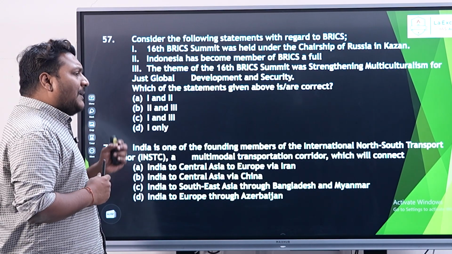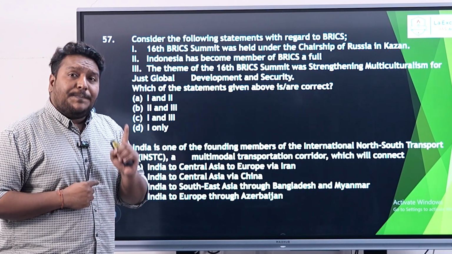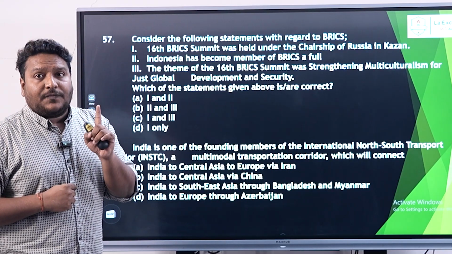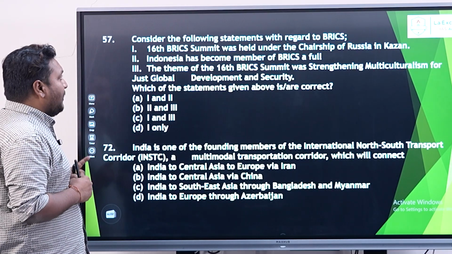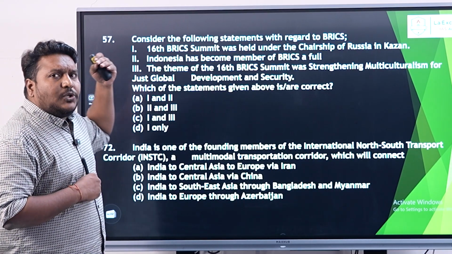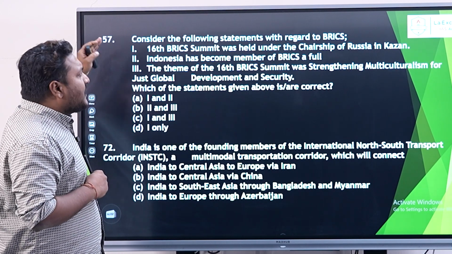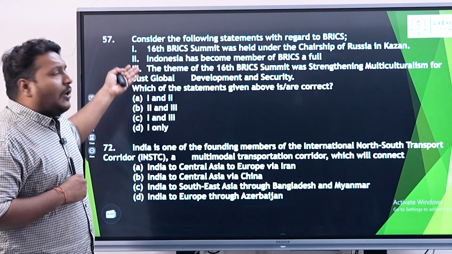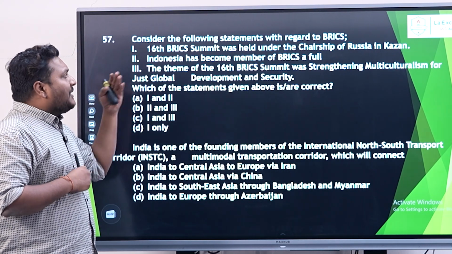But here are some minute details. I already told you, UPSC is about the details and clarity of thought. When it comes to this question, yes, the 16th BRICS summit, there is no doubt at all. You can easily say the first one is right. Second one, if you are following the current updates very well, you can see the second one is also right.